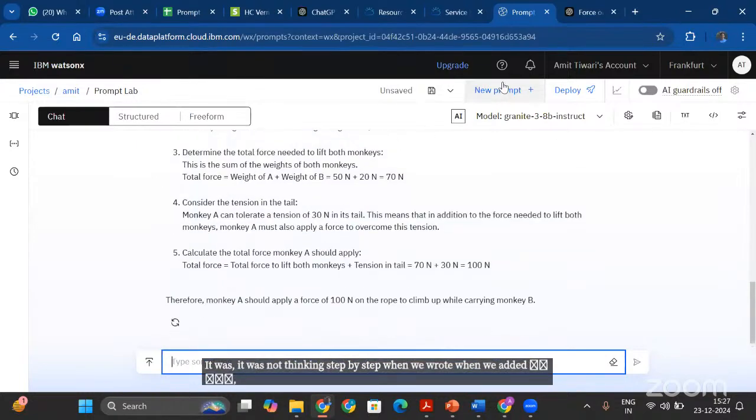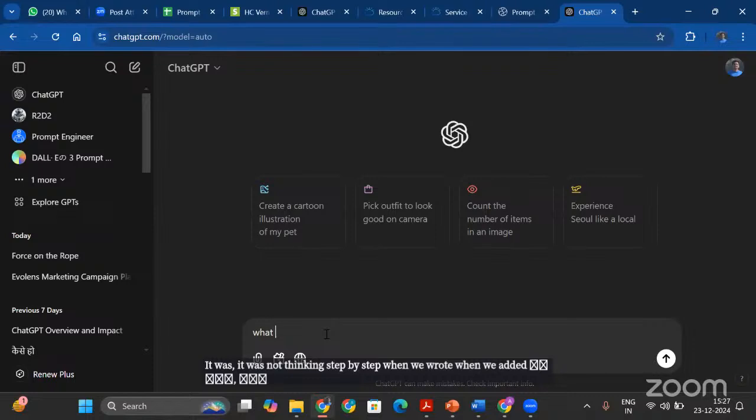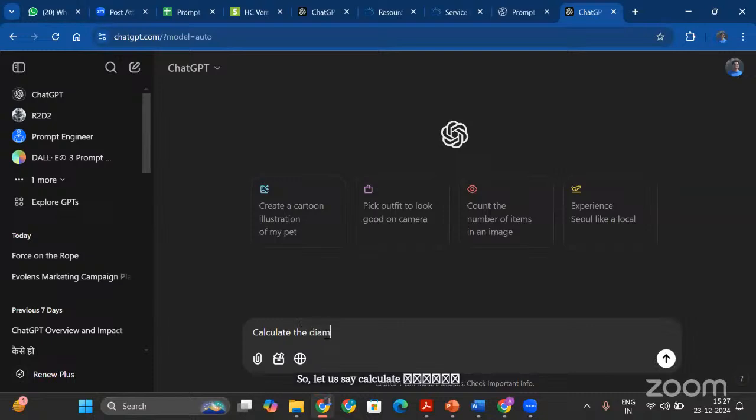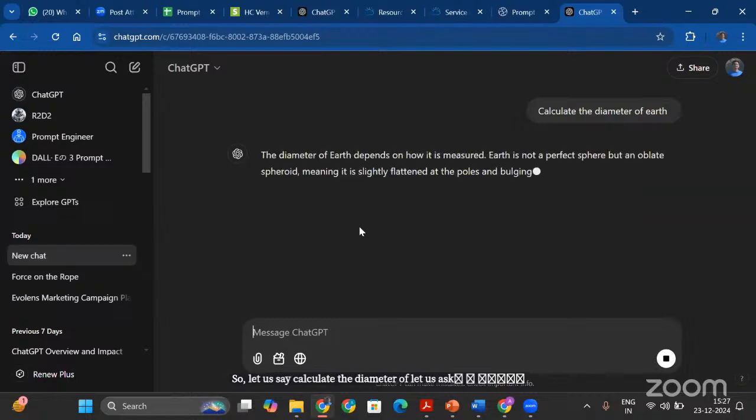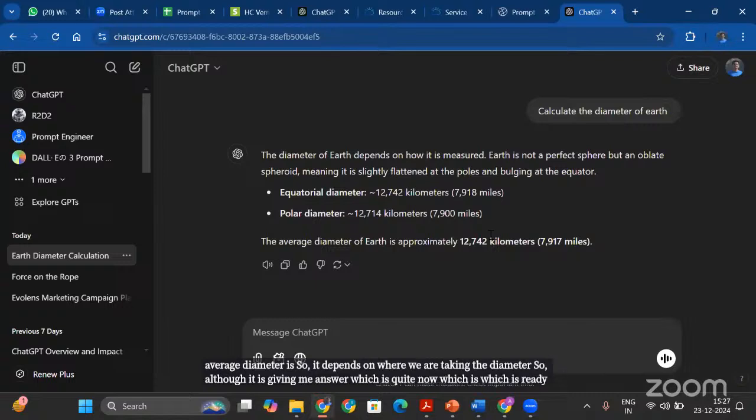Okay. One more example can be, I go to ChatGPT and ask, let's say, calculate the diameter of Earth. Let's ask ChatGPT the diameter of Earth, and it says that there are two types of diameters: equatorial and polar, and the average diameter is 12,742. So it depends on where we are taking the diameter. Although it is giving me an answer, it is not thinking logically about how to calculate it, right?